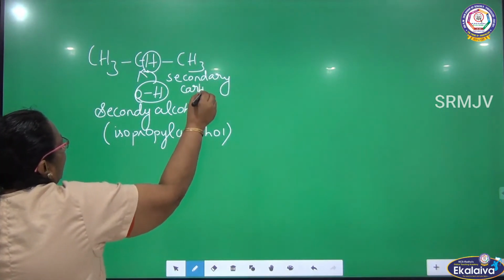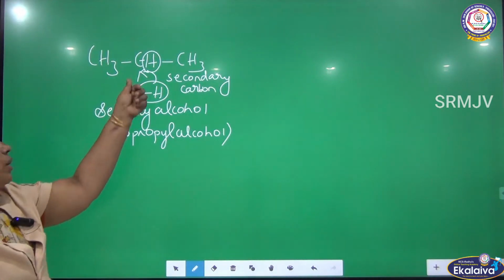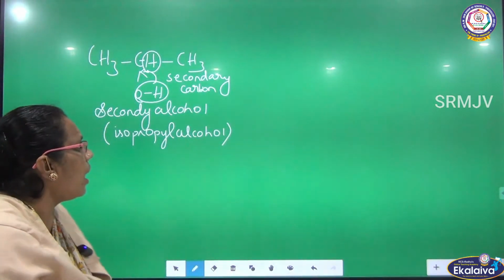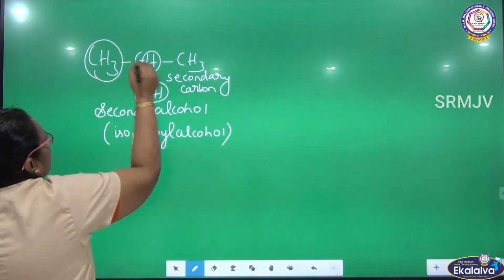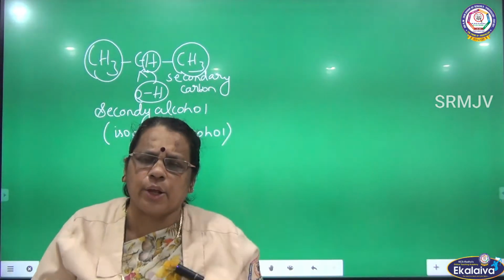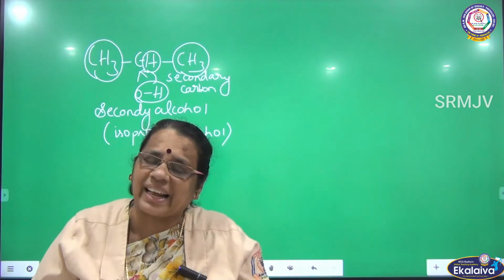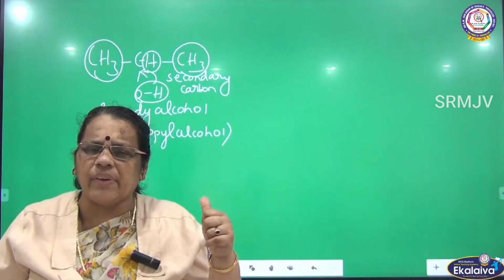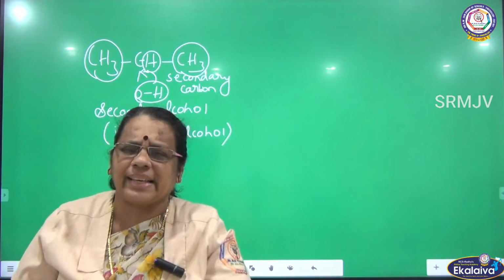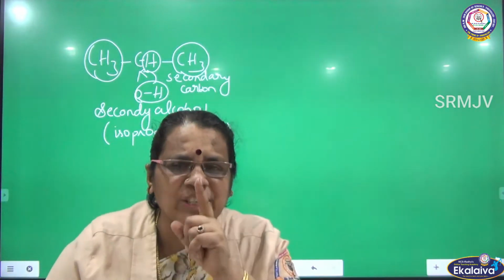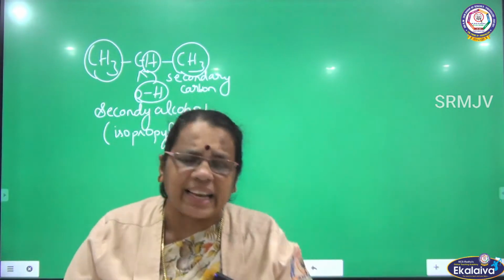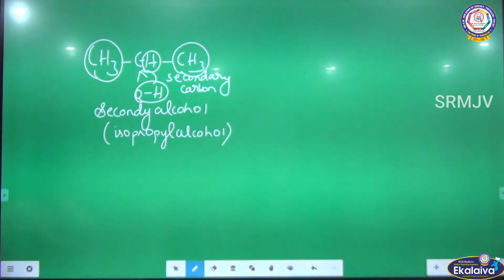Already I told you what a secondary carbon is: a carbon having one hydrogen, or two bulky groups, we can call that carbon a secondary carbon. OH is the functional group of alcohol. It is attached to the secondary carbon, so we can call it a secondary alcohol.